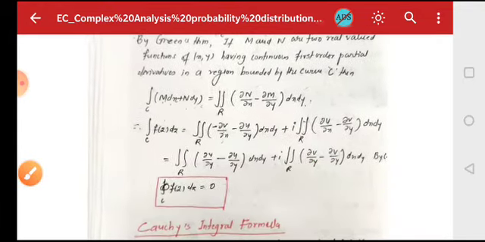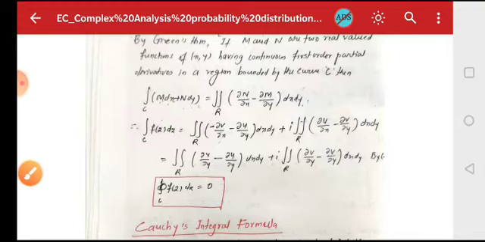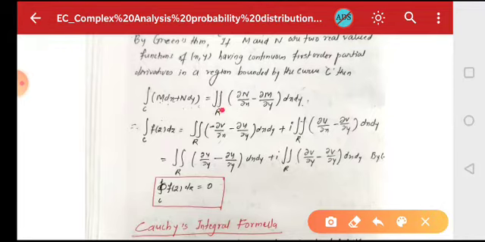Now by using the Cauchy-Riemann equations, since f of z is analytic, we can replace minus dou v by dou x with dou u by dou y in the first integral, and in the second integral we can replace dou u by dou x with dou v by dou y.